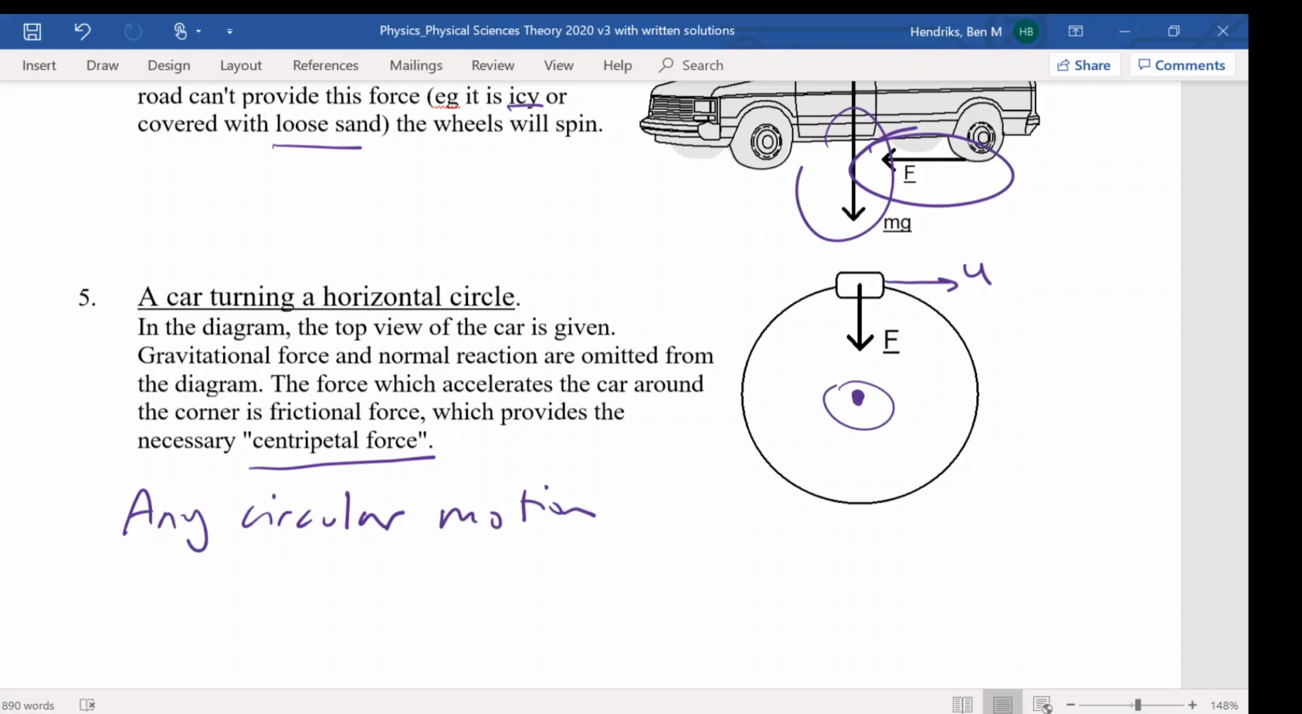Okay, and so we'll leave it there. There are some exercises for you to do in the notes as well, so go through them and that will test you on Newton's first law.